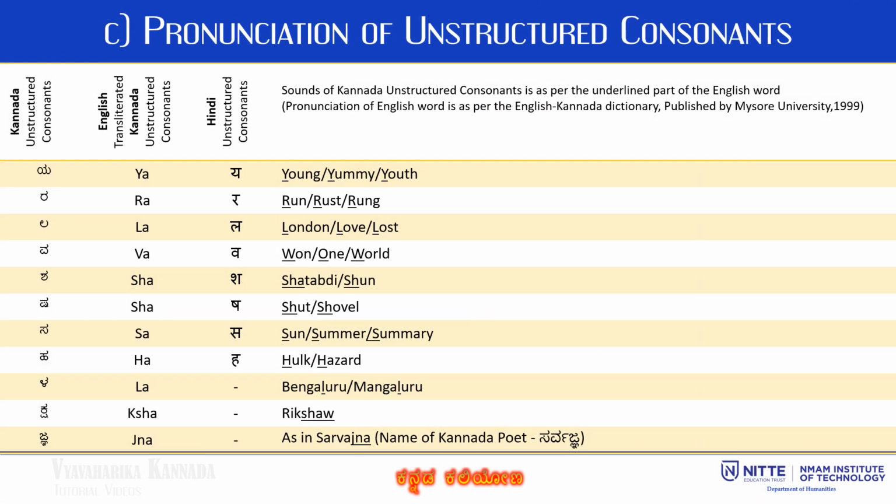This slide displays the pronunciation of unstructured consonants. The Kannada letter Y is used in words like young, youth. The letter R is used in words like run, rust. L is used in words like London, love. Pronunciation of the remaining unstructured Vyanjana letters is displayed on the screen.